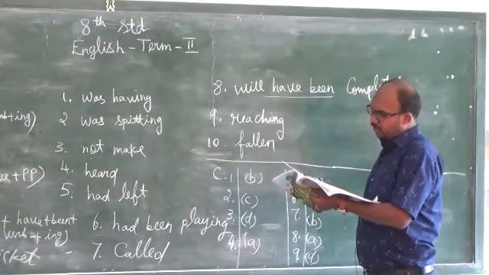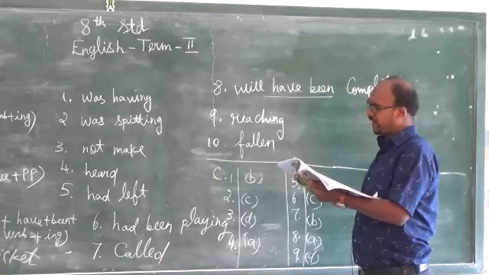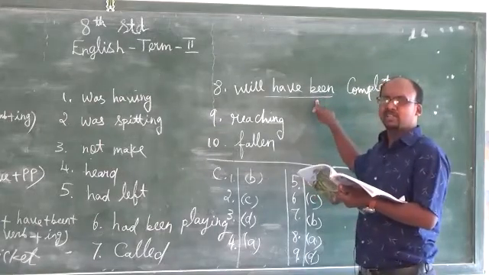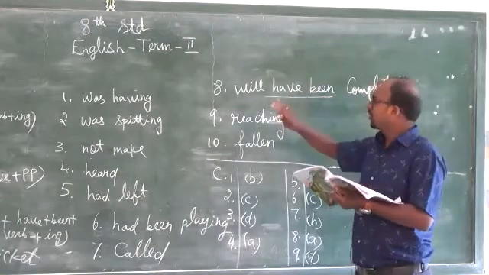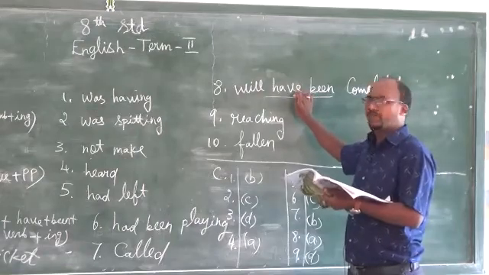Fill in the blanks. 8th one, the show will have been 1000 episodes by next month. It's a future perfect continuous only, I think, because they are given a particular time. So you can just change this also. It is not a future perfect tense, it is a future perfect continuous tense.